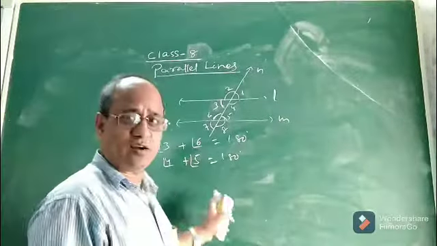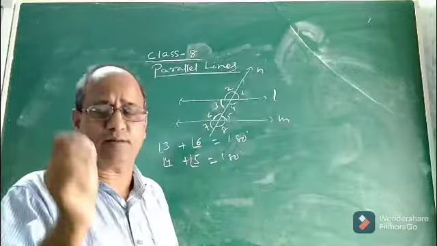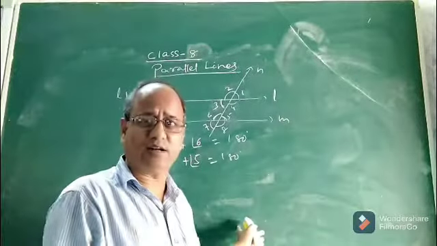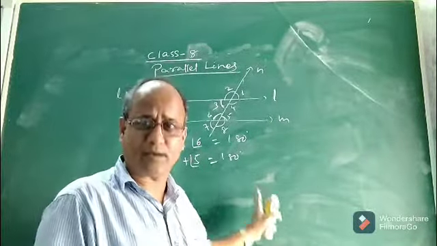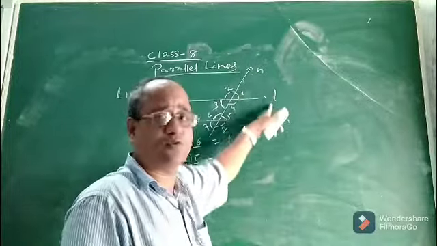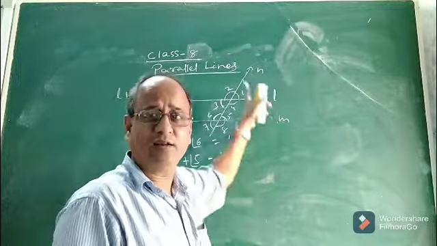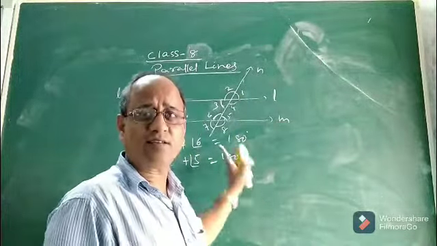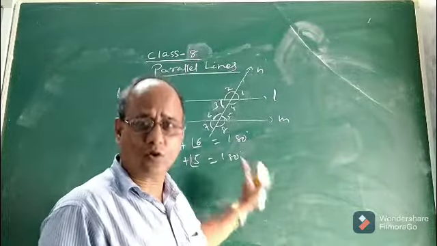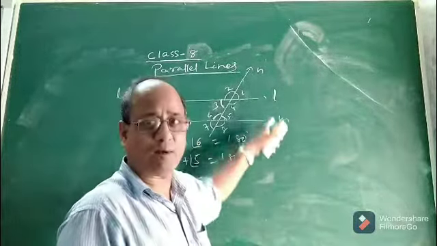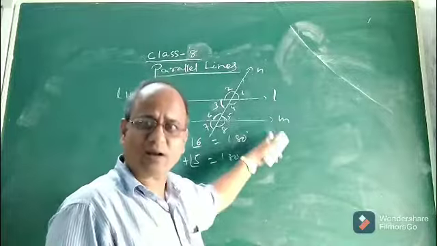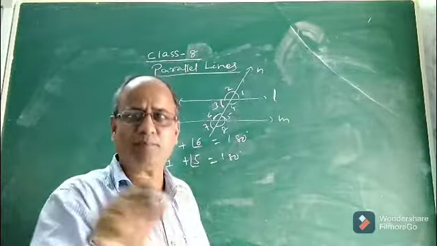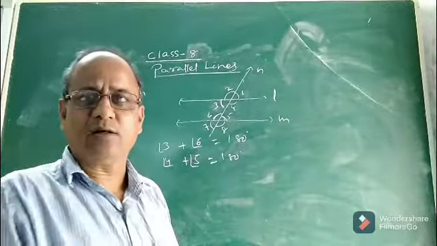So, and all these are truths. It is very, very important. Please remember one thing. Whatever relations I discussed between the different pairs of angles when a transversal intersects two parallel lines in a given plane, these relations hold good only if these two lines are parallel. If these two lines are not parallel, then neither a pair of corresponding angles will be equal,